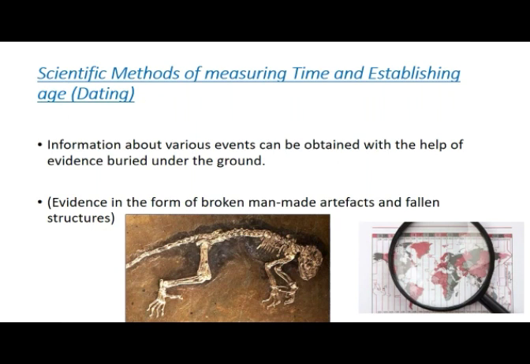So my dear students, the information about various events, we have seen in the first chapter also, we study the events in history that have happened in the past. So the information about various events can be obtained with the help of evidence, with the help of proof, which is buried under the ground. For example, fossils of dinosaurs or earthen pots which are buried under the surface of the earth. So by digging we come to know that so and so evidence is there, and when we do research, when we apply the dating techniques or the scientific methods, we come to know about that particular thing.